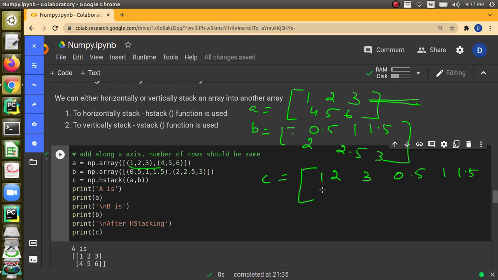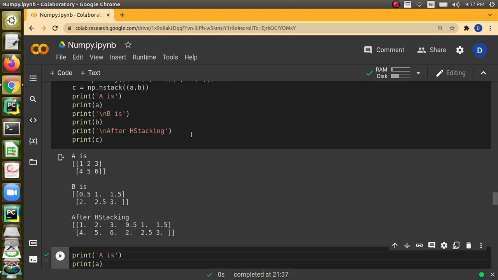Then the second row from A, and then the second row from B, so 2, 2.5, 3. This is how it will add, and we will get the new array. This is what is horizontal stacking. Horizontal stacking means the rows will be extended. That's the meaning. Let's execute the code and check.